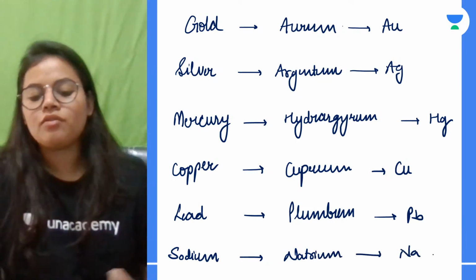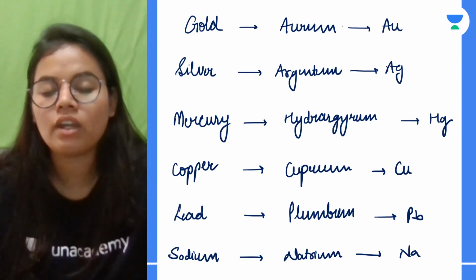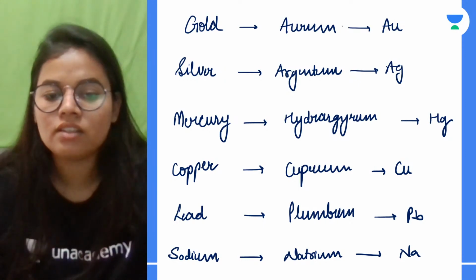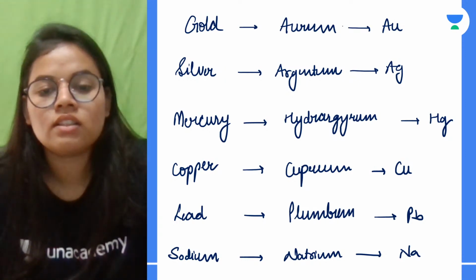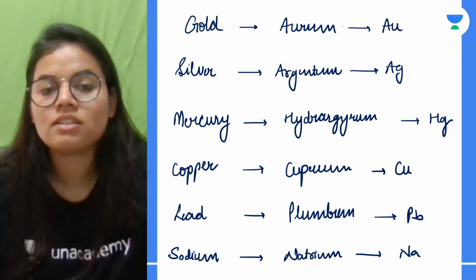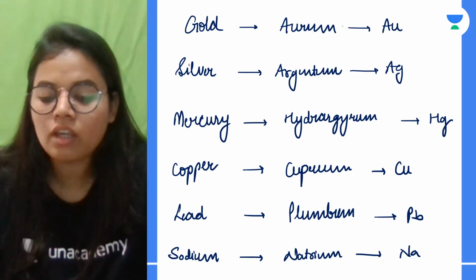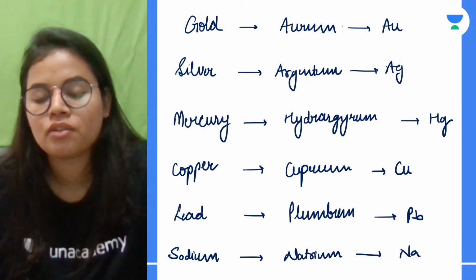So these are some of the general elements having these names. There are many others, such as potassium, its Latin name is kalium. Tin, its Latin name is stannum, and antimony, its name is stibium. So they are represented using their Latin names.